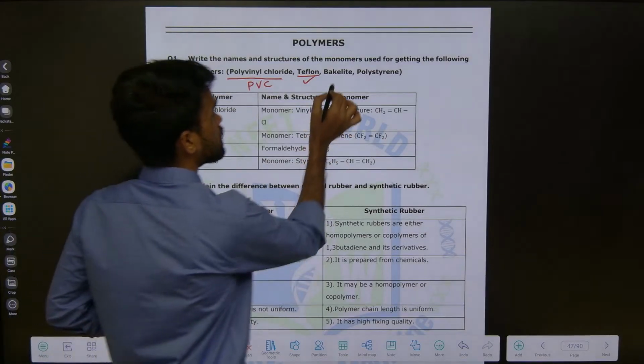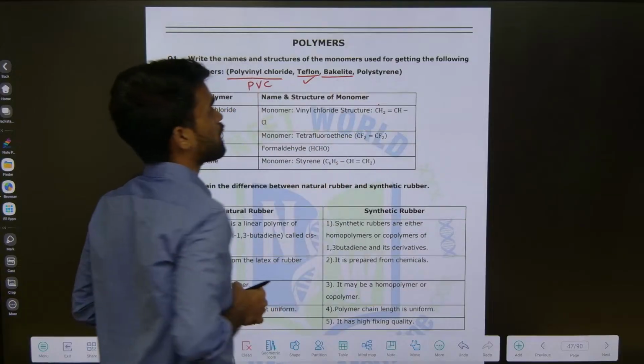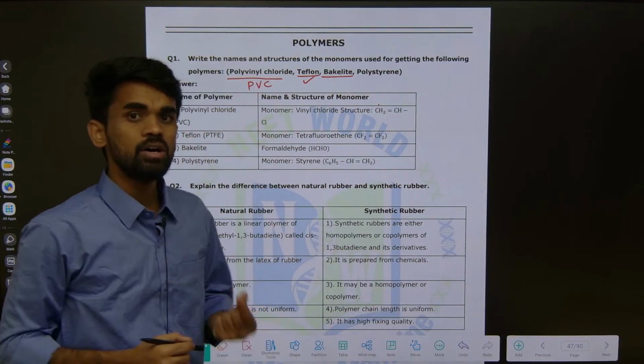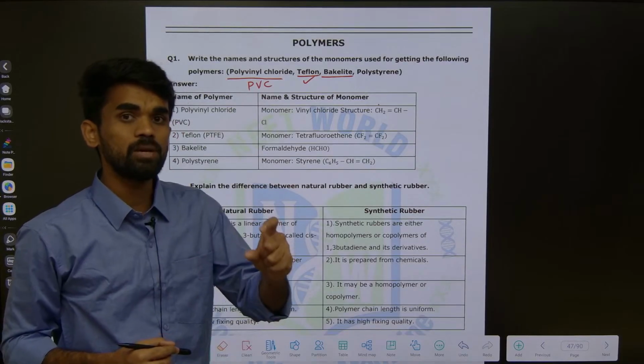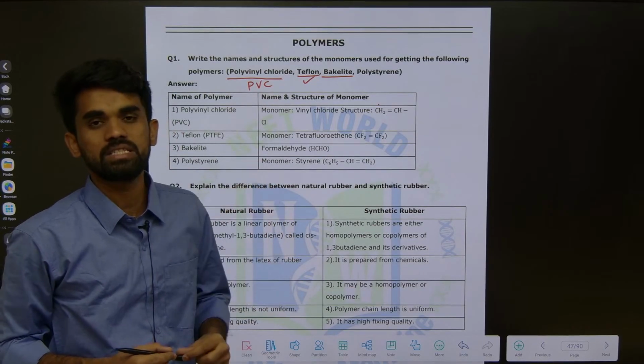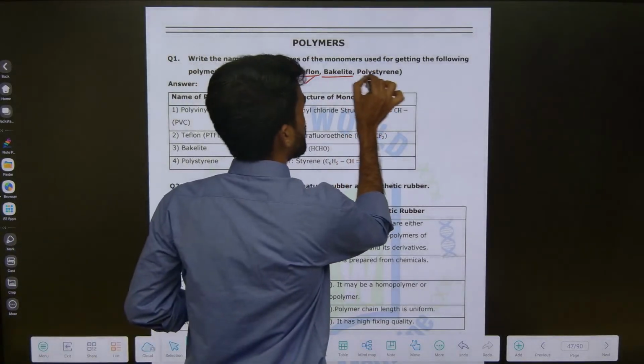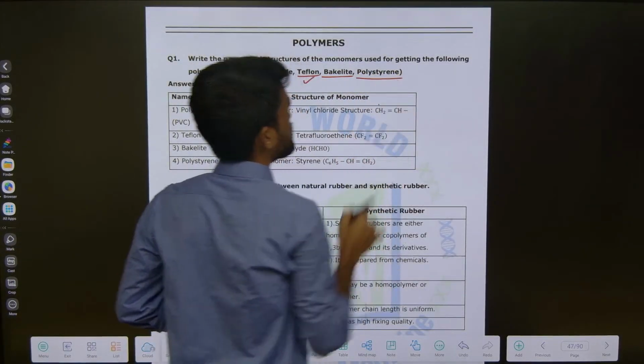Next, bakelite. Bakelite is a polymer of formaldehyde. I will explain that clearly as mentioned here. Where do we use bakelite? We use bakelite in the making of switches. The next is polystyrene. So what do we mean by styrene here?